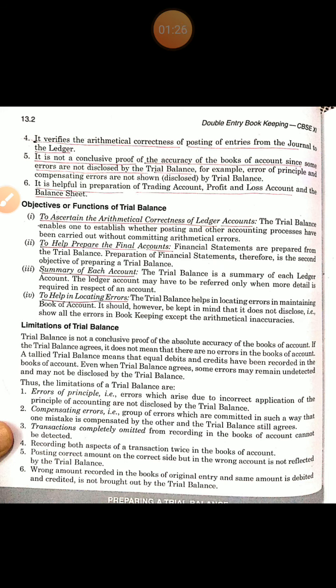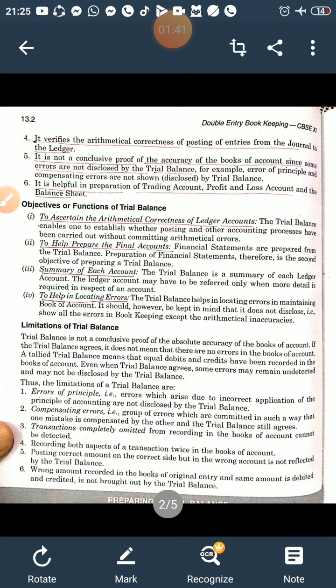So the next error is compensating errors. Compensating errors cannot be disclosed by the trial balance. We will discuss compensating errors when we discuss the chapter on rectification of errors. Compensating errors are those errors in which the effect of one error is neutralized by another error.